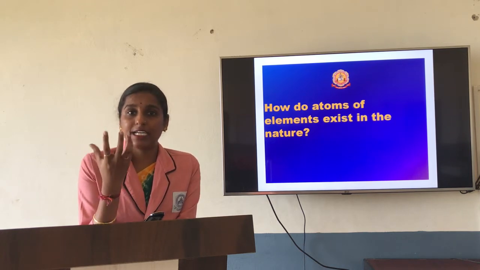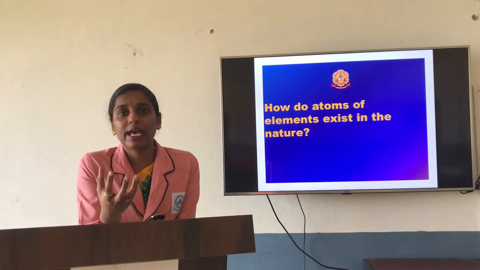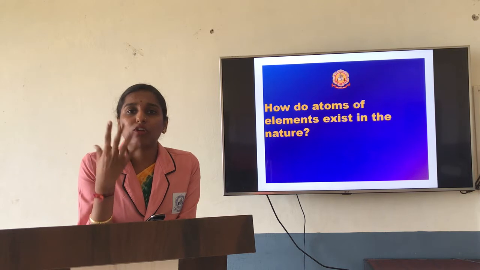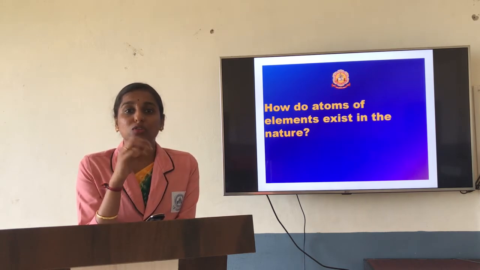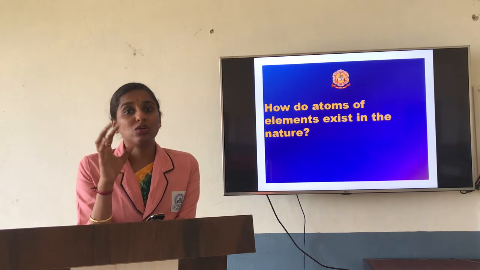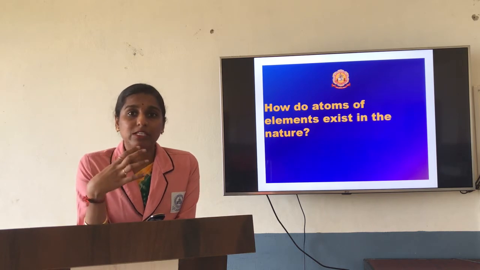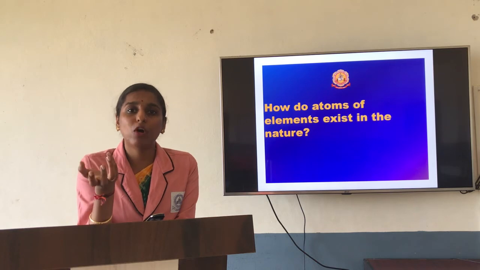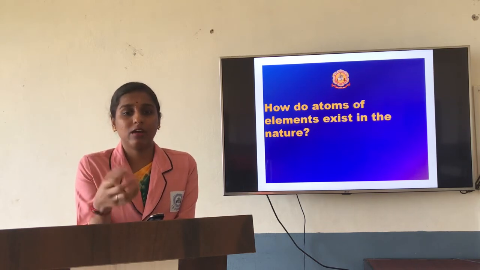In your periodic table, if you consider only the last group, it is known as the noble gases. These noble gases will exist alone in nature because their shell is already filled. Those are inert gases, so they exist alone and are considered monoatomic gases. Other elements will be there either in molecule form or compound form, in the sense that they will be in a combined state.